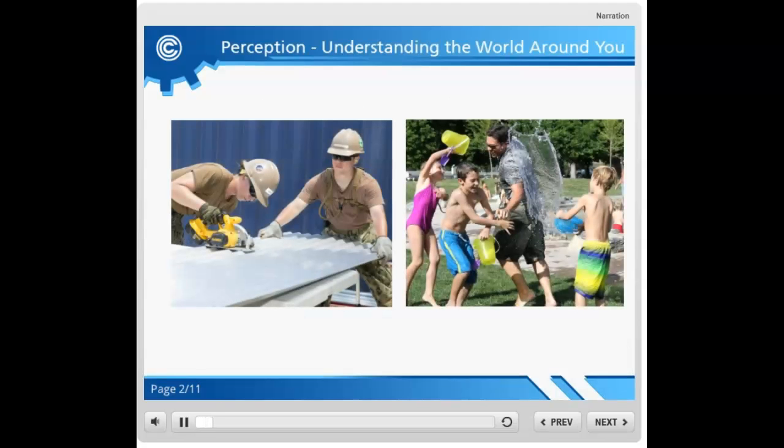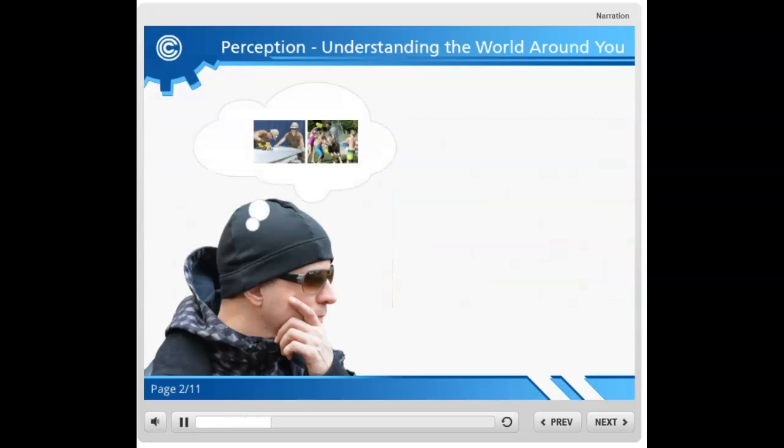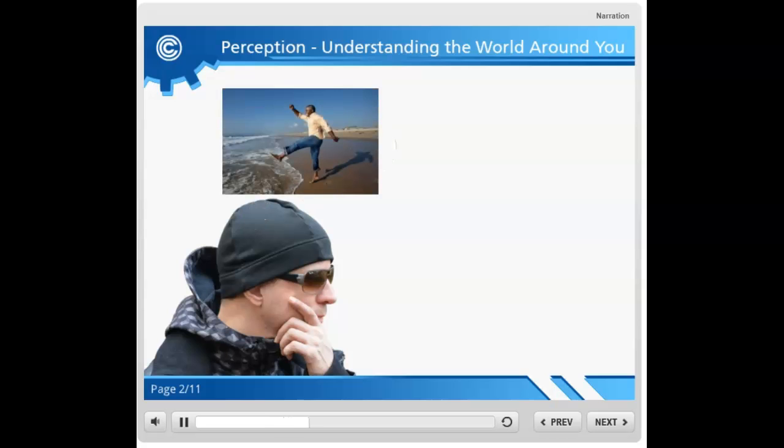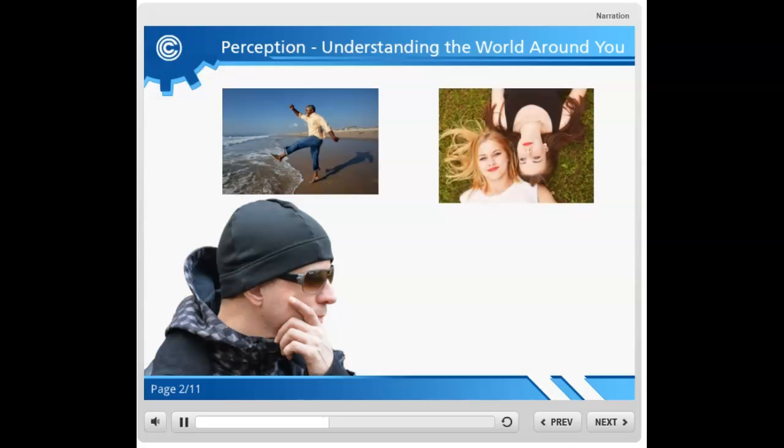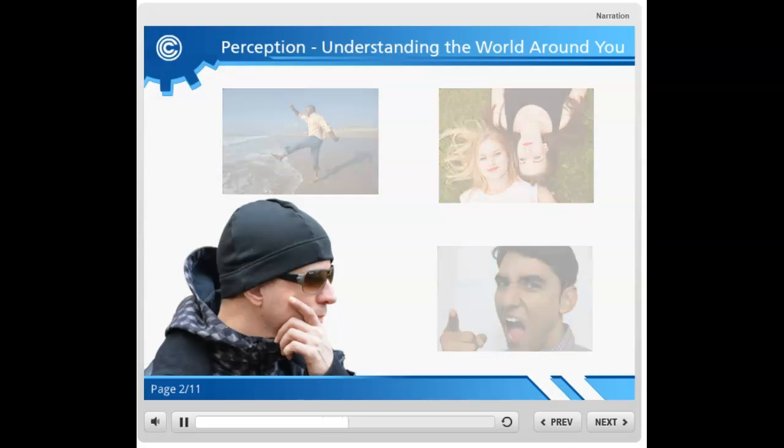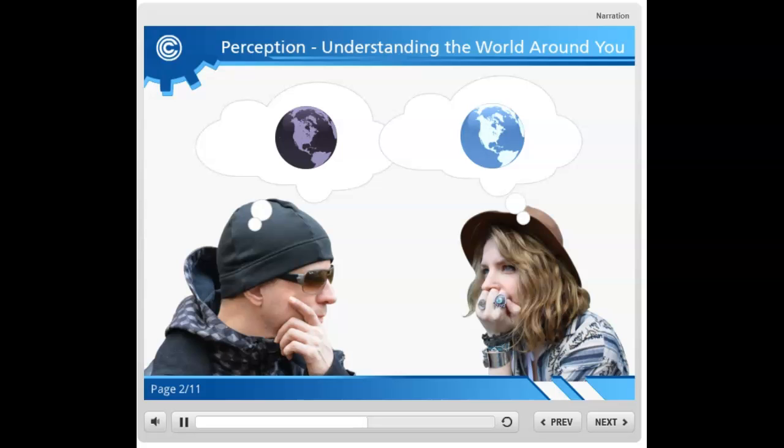During our work and personal lives, we participate in our environment and create memories of our experiences. These memories help create our perception of how the world works, and they influence our behaviors, interactions with others, and how we communicate. You might view the world differently than others because your perception of the world is different from theirs.